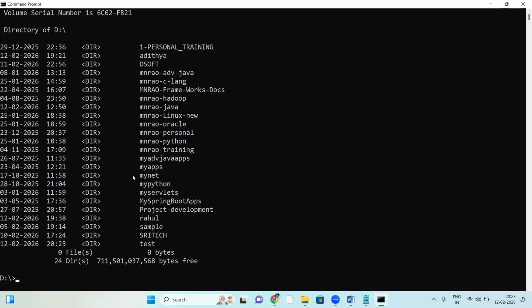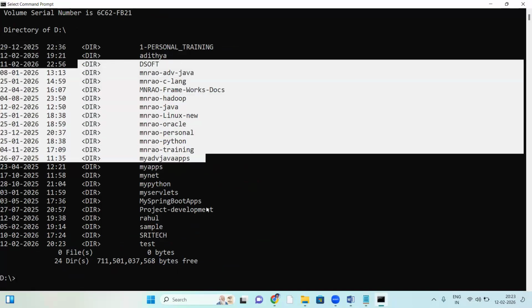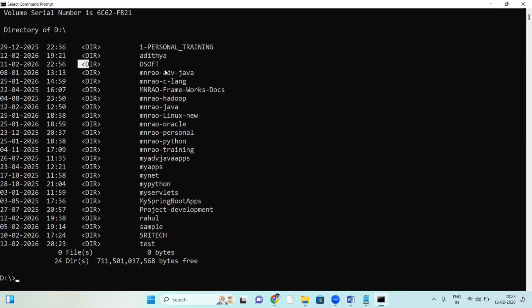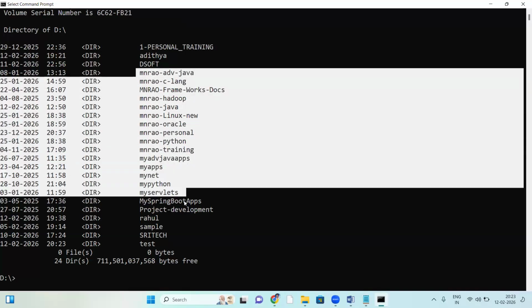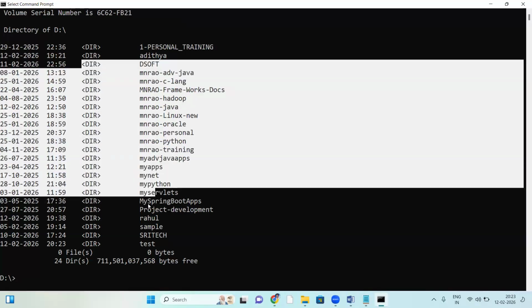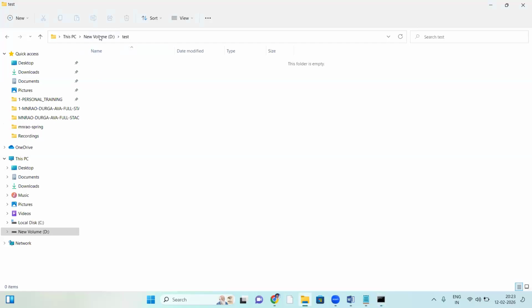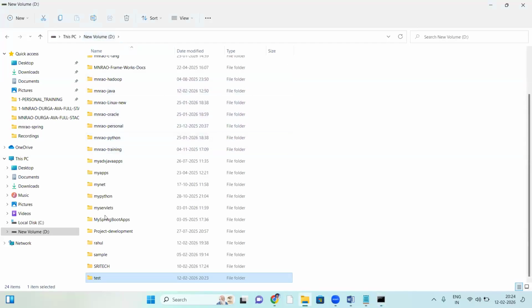DIR means directory. So these all are directories, names starting with MN Rao, Java, and all these are folders, right?